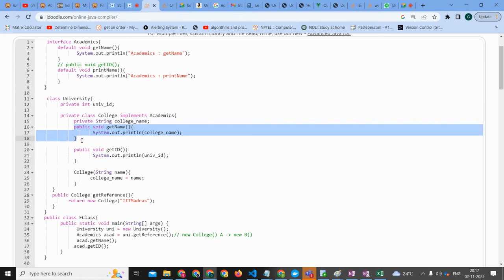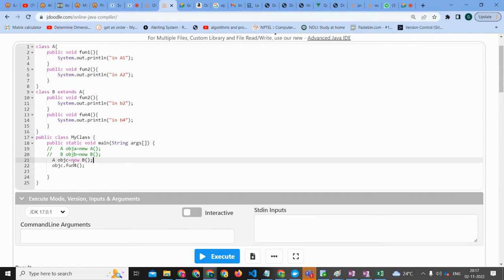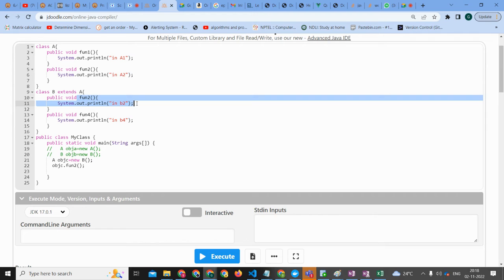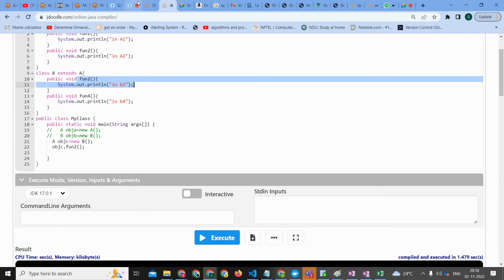So the dynamic dispatch takes the methods of the main object, like B1. If this function is present here, it will execute whatever is here, right?